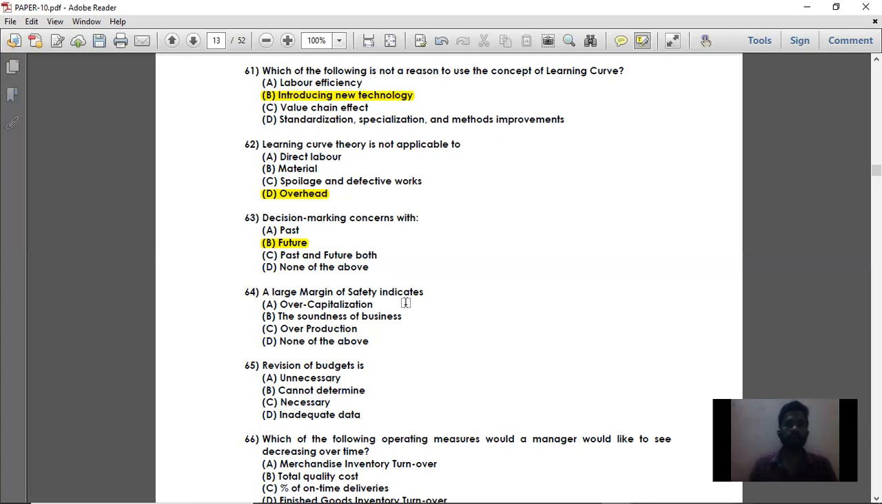So a large margin of safety indicates overcapitalization? No. The soundness of business. Normally, a large margin of safety is going to give you a large amount of profit. Where are you getting a large amount of profit? Only when there is soundness of business. Soundness of business is nothing but your business is doing really well. So that is called soundness of business. So the right option is option B, the soundness of business.